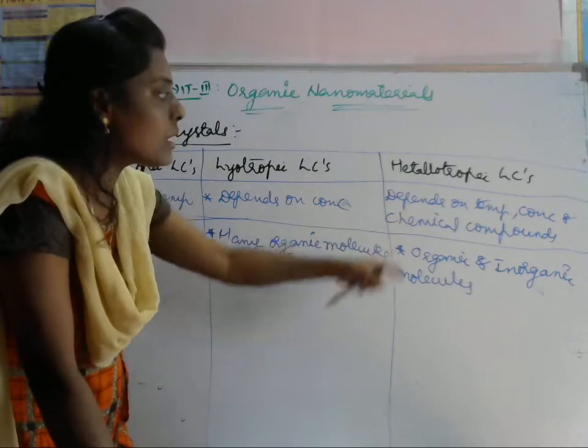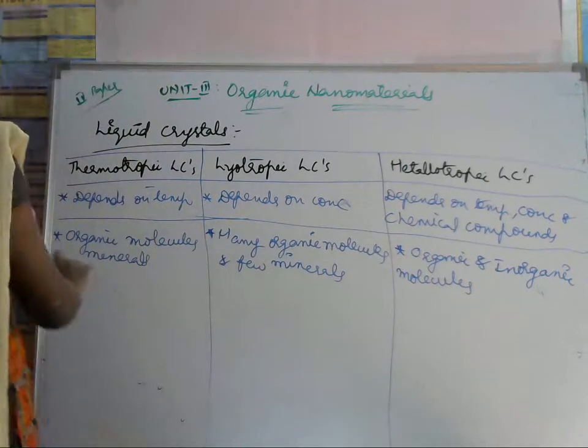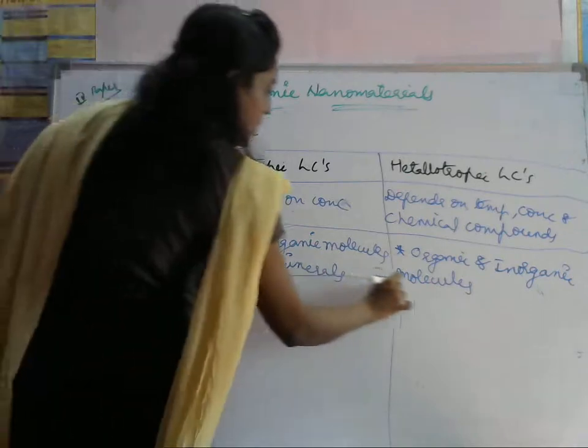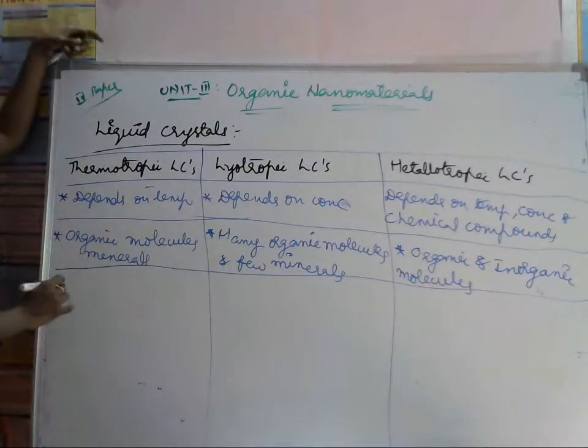But in metallotropic we use only molecules, not minerals. So this is the second one. Next, the third one is the hydrophobic molecules.